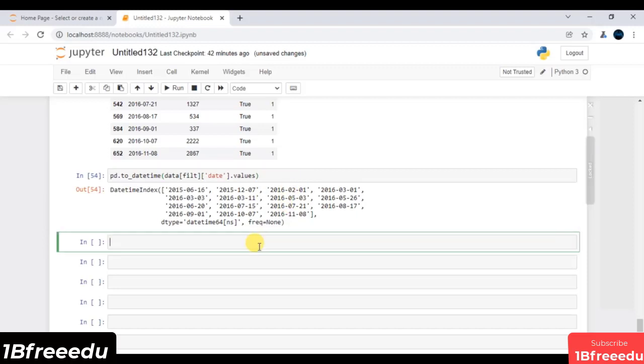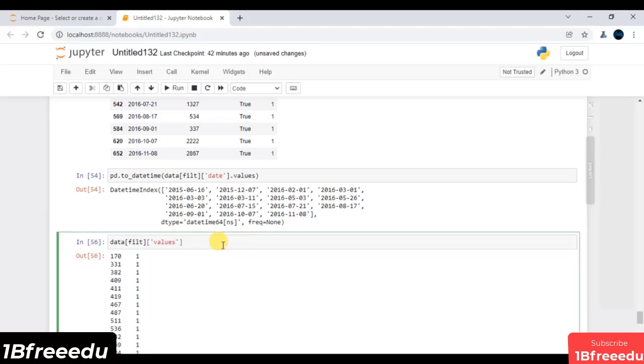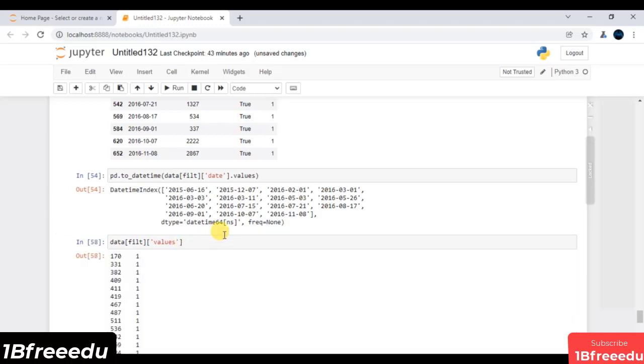So of course I have some data of filter. If I execute, these are all my data frame along with some features. Now I have to access these values. So I will access all the values, and on top of this, I call dot values. So these are all the values that you have. Again, calling dot values is not necessary over here, because you don't have to do any manipulation on top of this values feature.